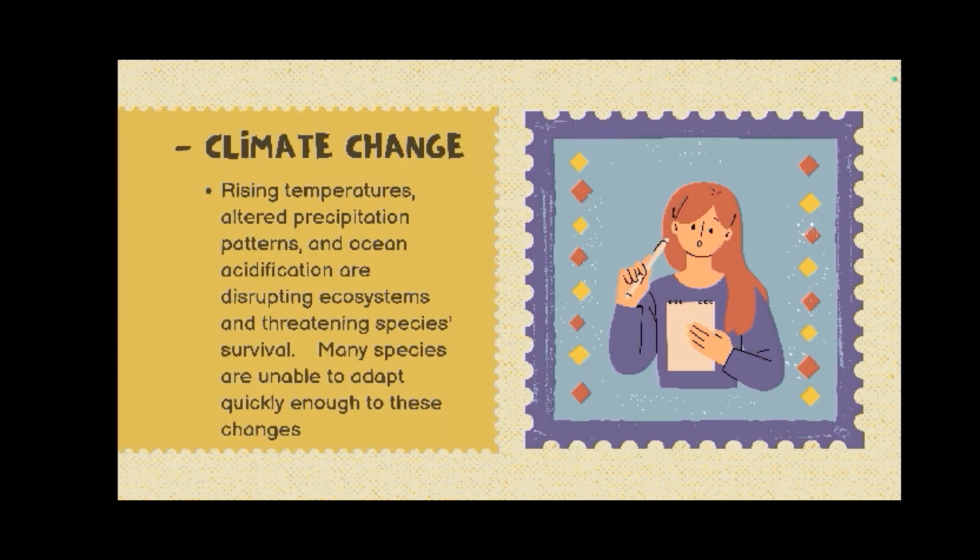Rising temperatures, altered precipitation patterns, and ocean acidification are disrupting ecosystems and threatening species survival. Many species are unable to adapt quickly enough to these changes.